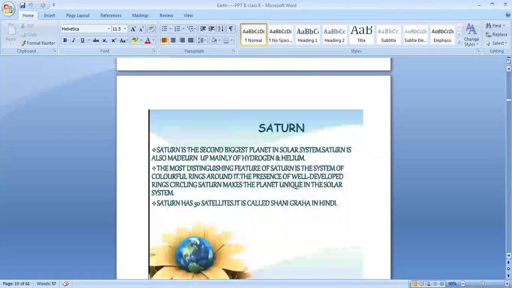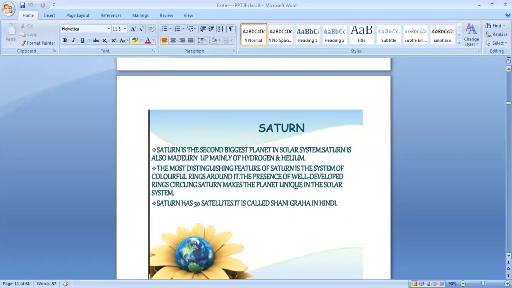So this is Jupiter. The next one is Saturn. Saturn is the second biggest planet in the solar system. So the first one is Jupiter, the second biggest planet, Saturn. Saturn is also mainly made up of hydrogen and helium. The most distinguishing feature of Saturn is the system of colorful rings around it.